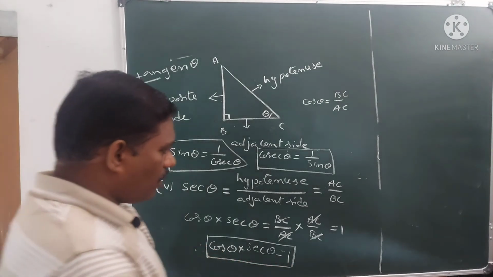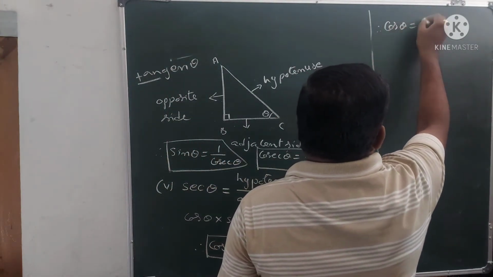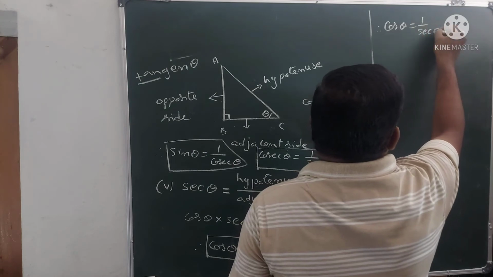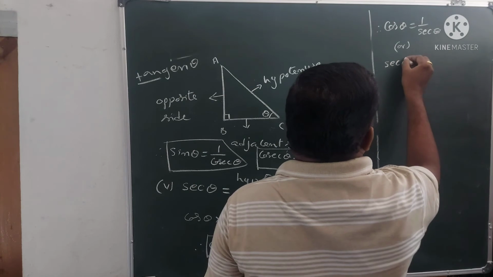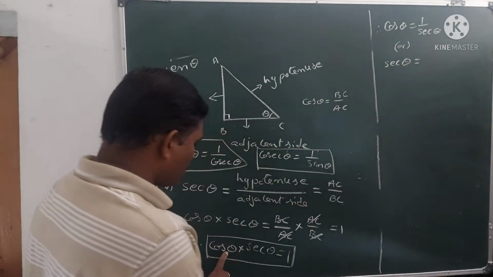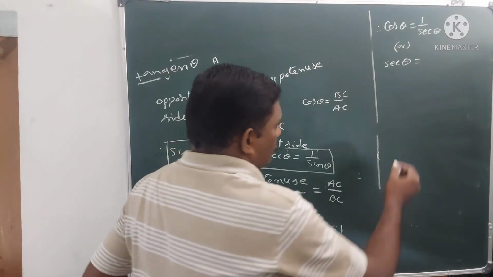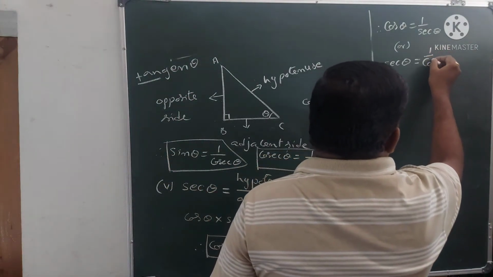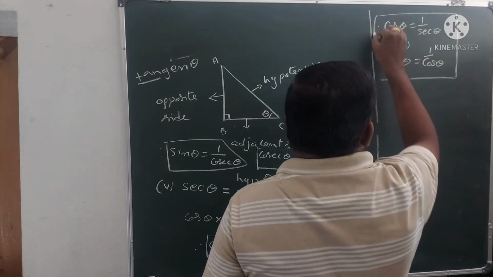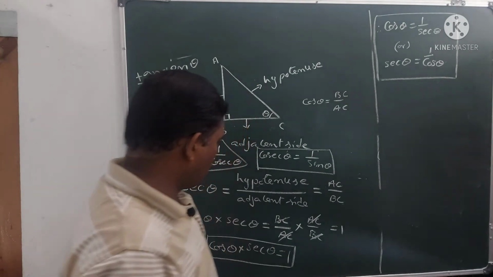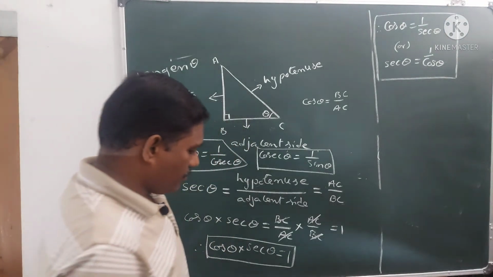So cos theta is equal to 1 by secant theta, or secant theta is equal to, if you take cos theta to this side, 1 by cos theta. So this is the relation. Next, the sixth trigonometric ratio.